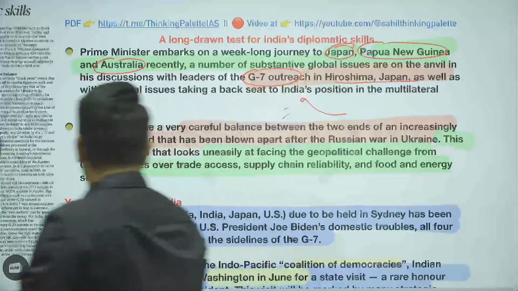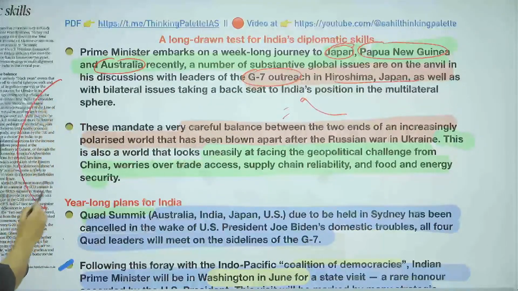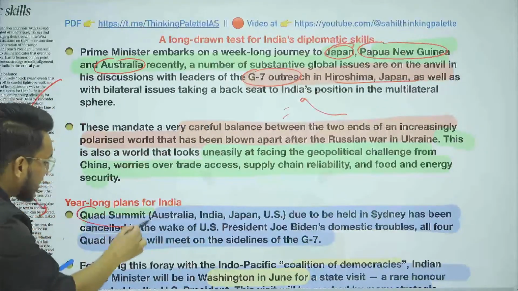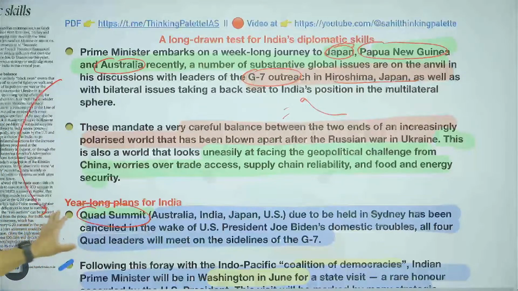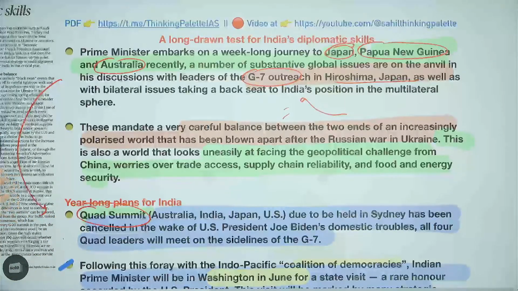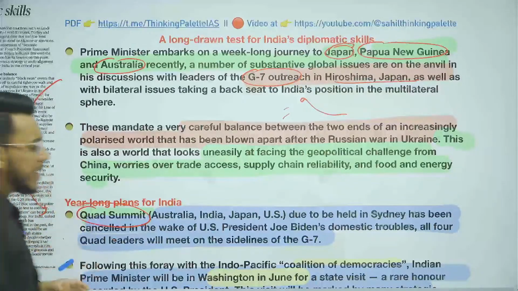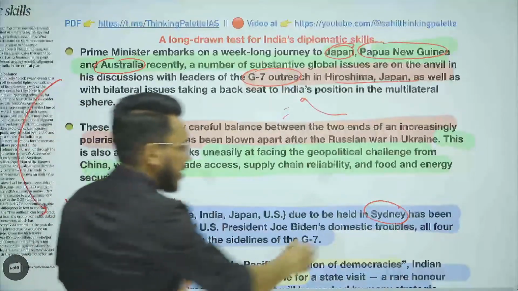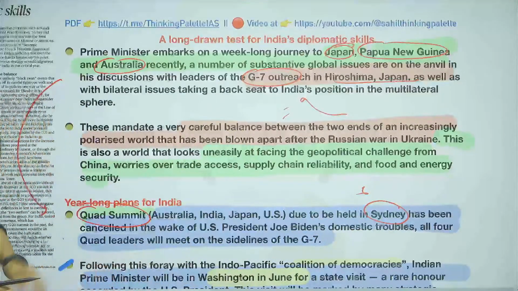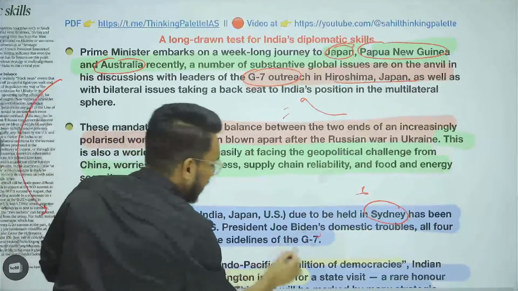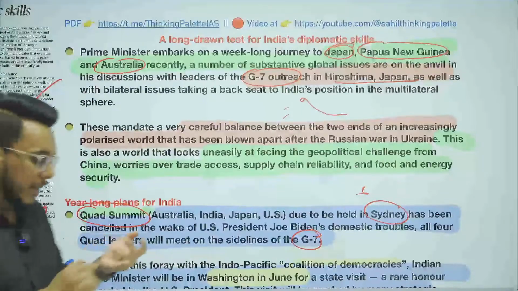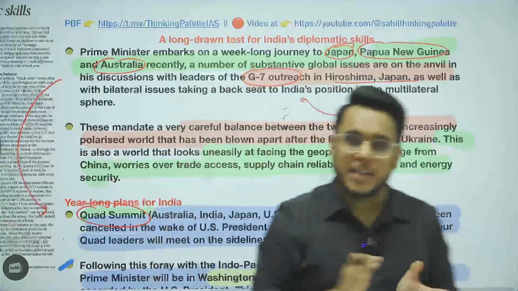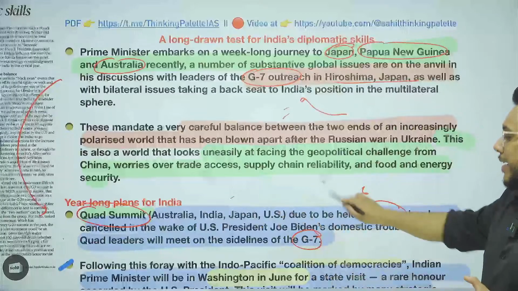Moreover, guys, as this G7 meeting is going to happen, it is said that on the sidelines the Quad meet will also be carried out between the 4 countries. One particular thing I want to tell you guys, the Quad meet was to happen earlier in Sydney in Australia, but US President Joe Biden had said that he will not be able to attend it there. So therefore, now in Japan, on the sidelines of the G7, the 4 countries of the quadrilateral security dialogue, that is India, US, Japan, Australia, all these 4 leaders will be meeting there and will be discussing their important issues.